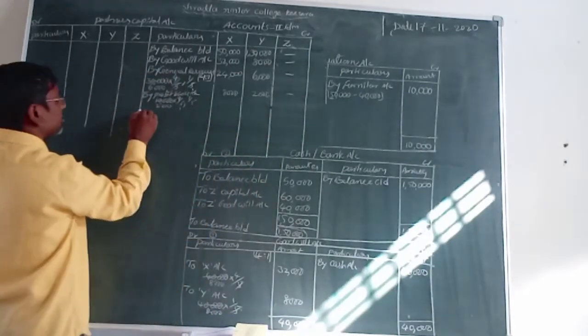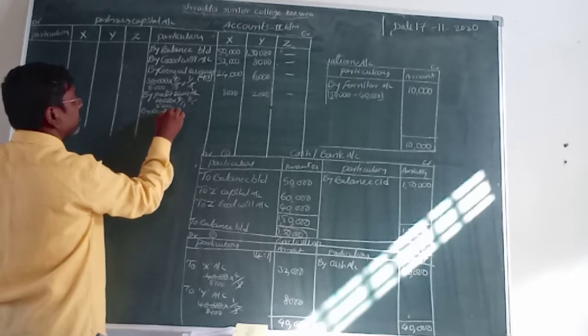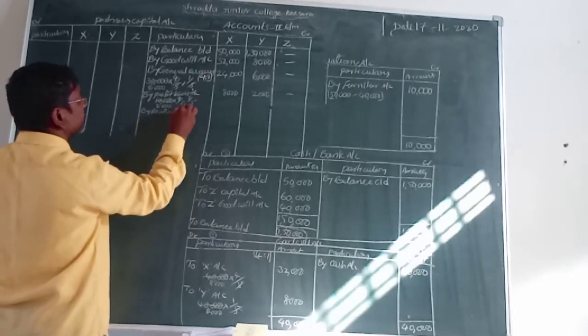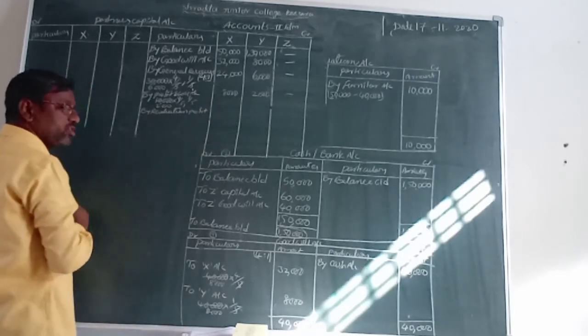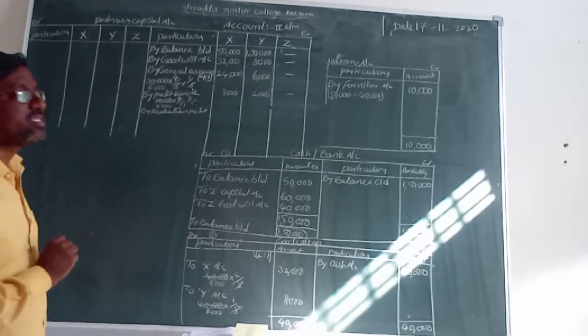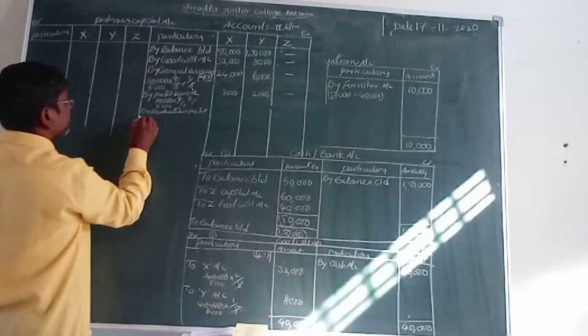And another one is by revaluation profit. What is the revaluation profit, friends? Just 6,000 rupees. We have already made the revaluation account, 6,000.